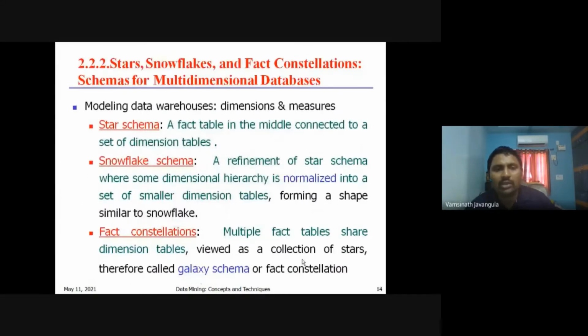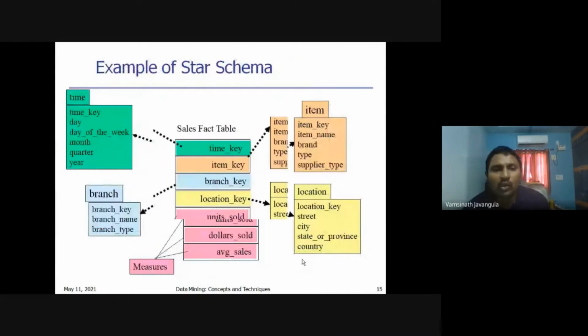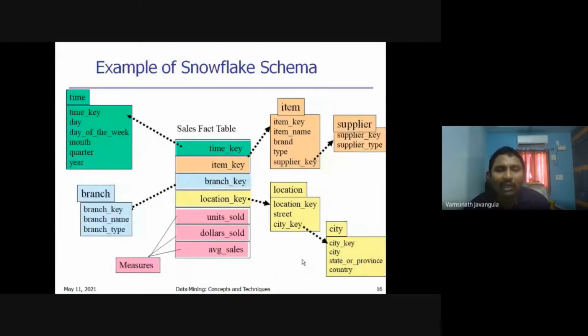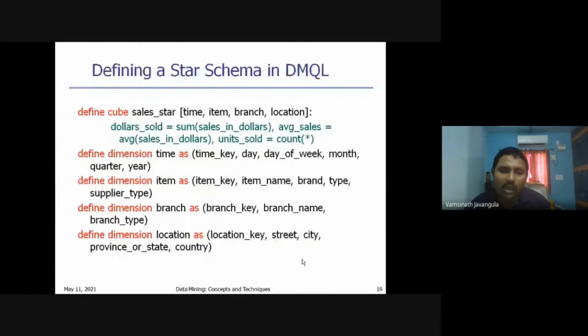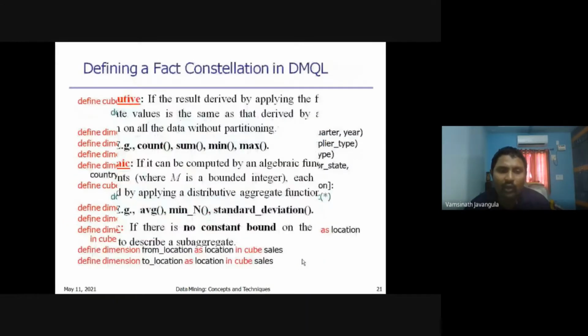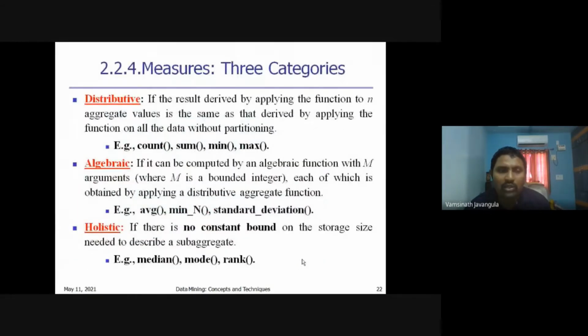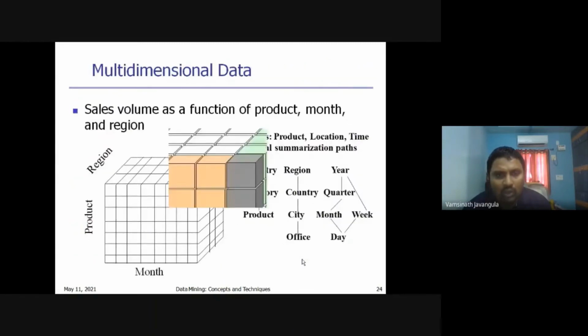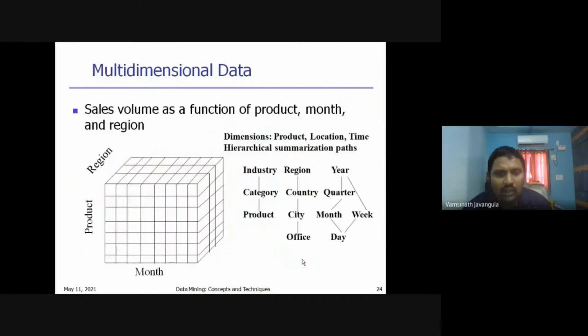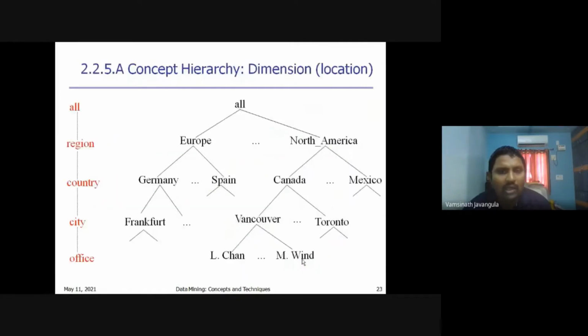Last class we discussed star schema, snowflake schema, and fact constellation schema. We also discussed three types of measures: distributive measures, algebraic measures, and holistic measures. So let us see today's concept.